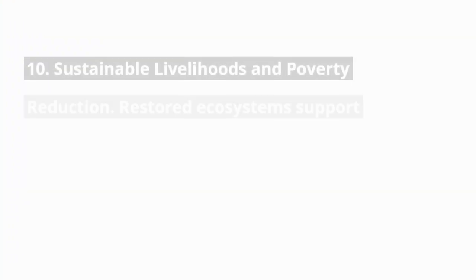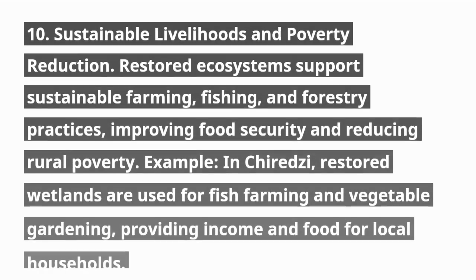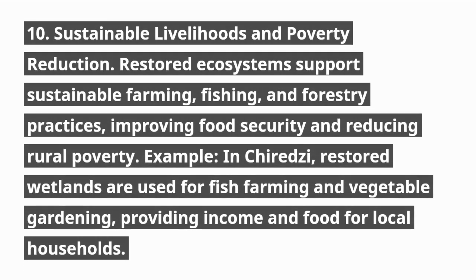10. Sustainable livelihoods and poverty reduction. Restored ecosystems support sustainable farming, fishing, and forestry practices, improving food security and reducing rural poverty. Example: in Chiredzi, restored wetlands are used for fish farming and vegetable gardening, providing income and food for local households.